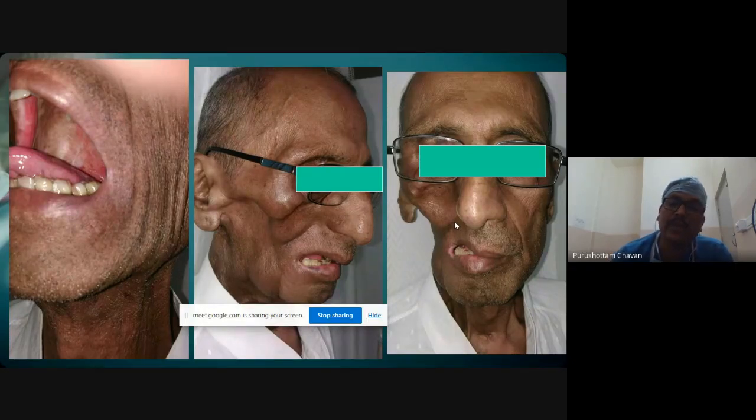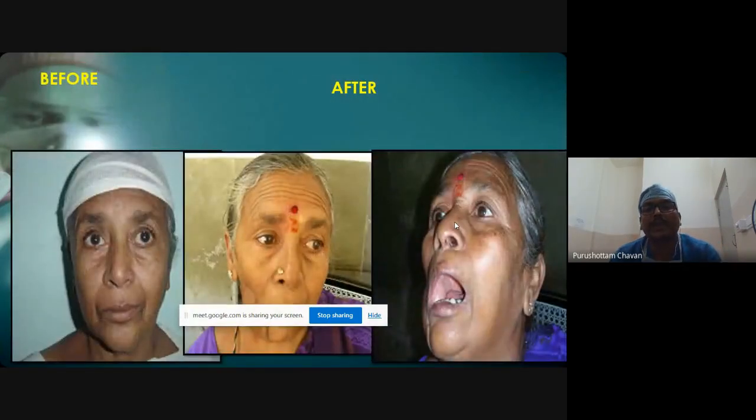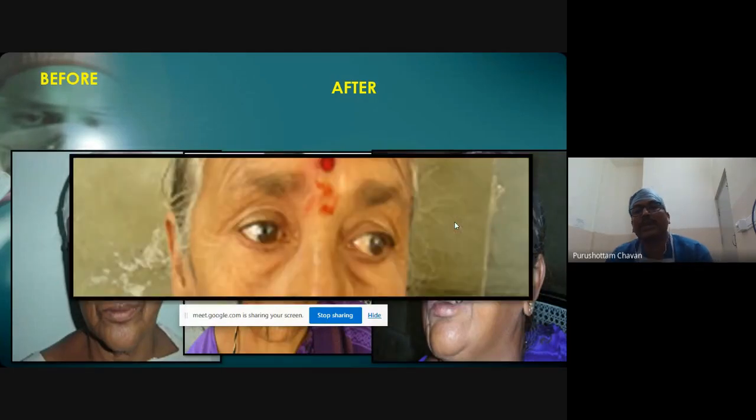But what we see later in life are these function-related and cosmetic-related issues. Even though they are disease free, you will see pain and worry in their eyes because of these dysfunction issues.